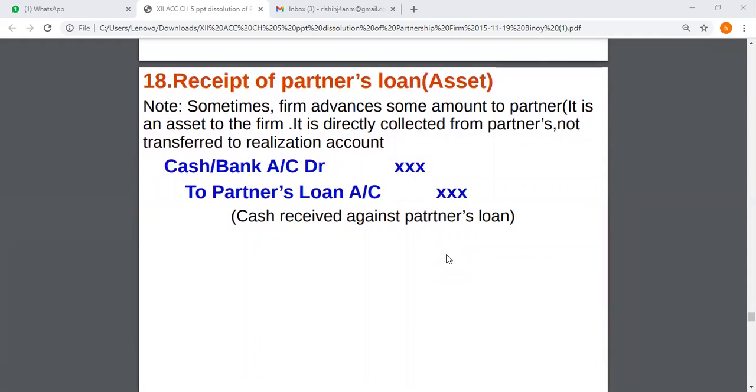If the partner has taken a loan from the firm, his account will be again settled when the partner pays the amount to the firm. So the journal entry will be reversed over here. Cash and bank account debited to partner's loan account.